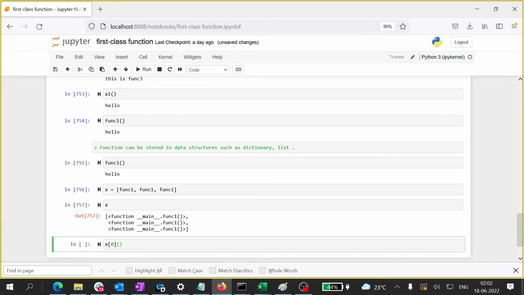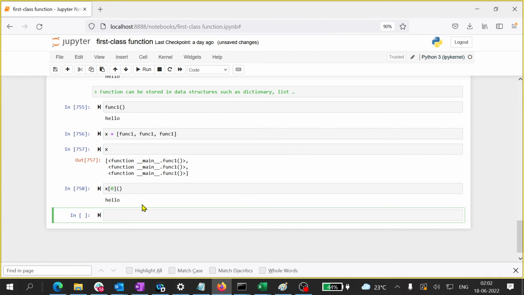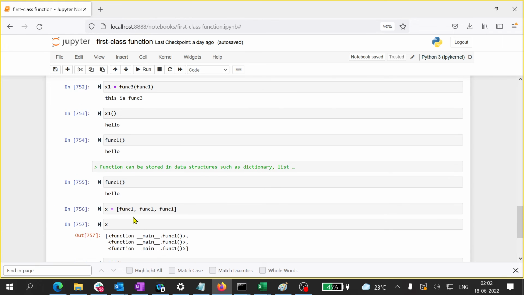That is equivalent to writing func1. Hello. Right? Same case here, same here. In case I write something like this, for the sake of fun, right? If I write like this, what will happen? See, this is getting invoked. It will print hello. And what is it returning?